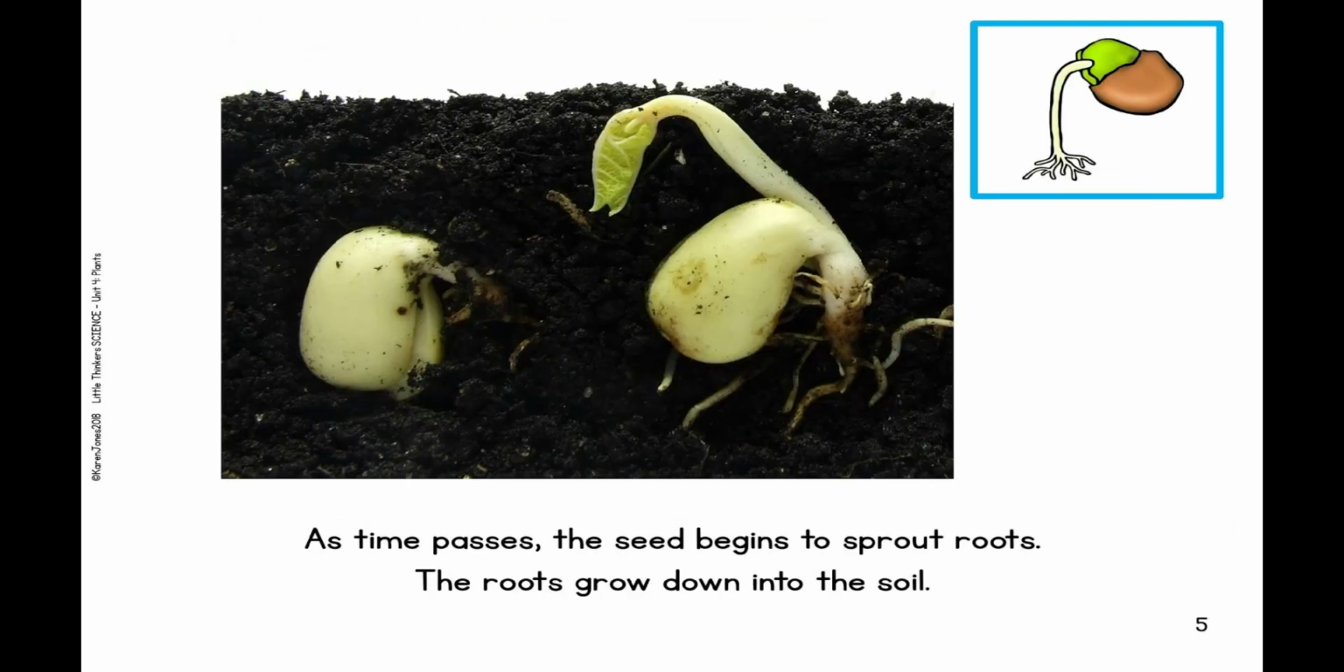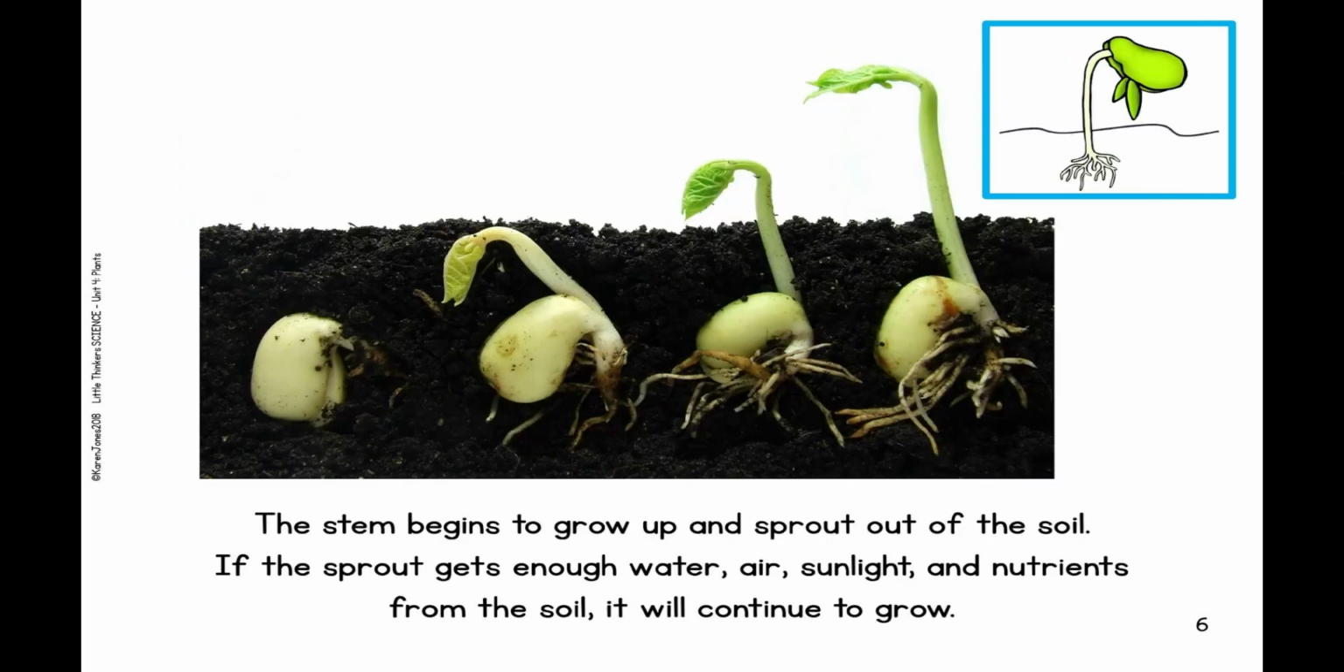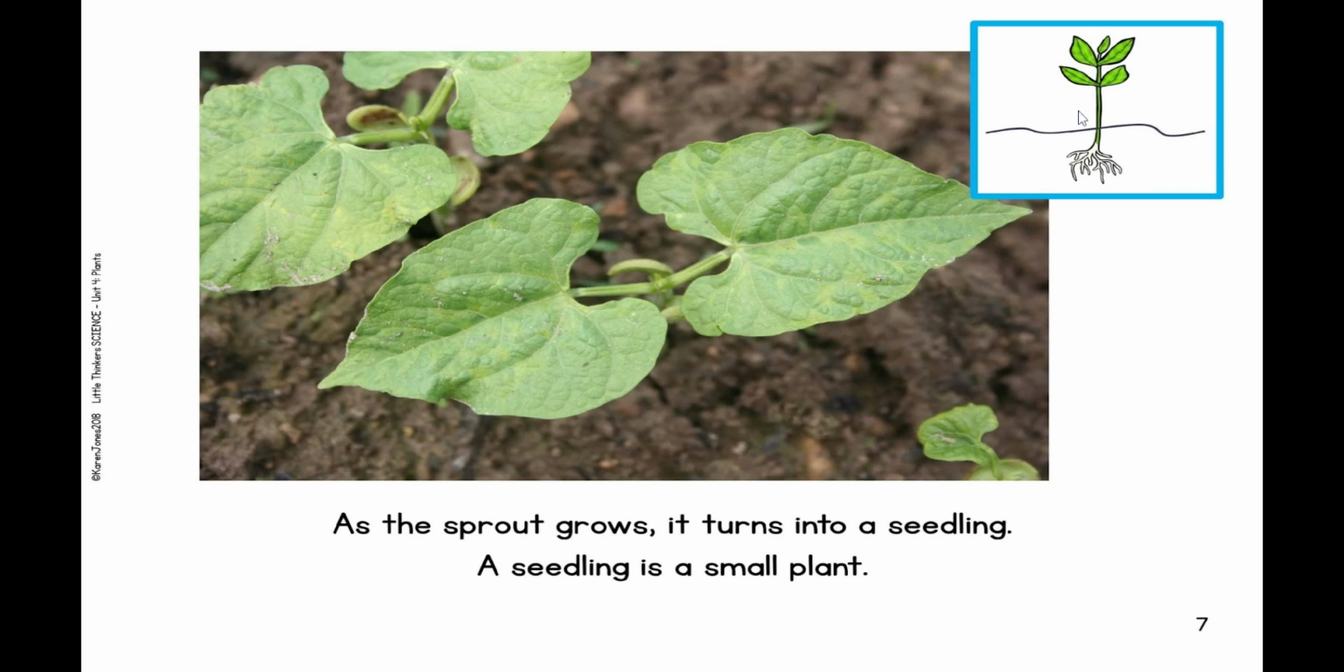As time passes, the seed begins to sprout roots. The roots grow down into the soil. The stem begins to grow up and sprout out of the soil. If the sprout gets enough water, air, sunlight, and nutrients from the soil, it will continue to grow. As the sprout grows, it turns into a seedling. A seedling is a small plant.